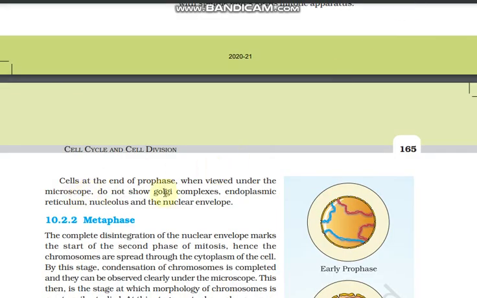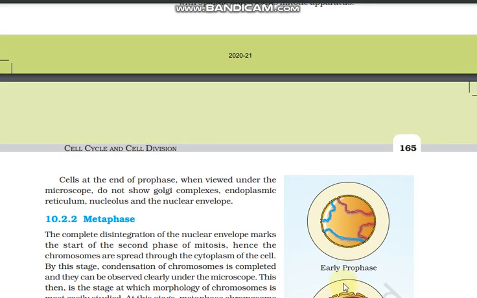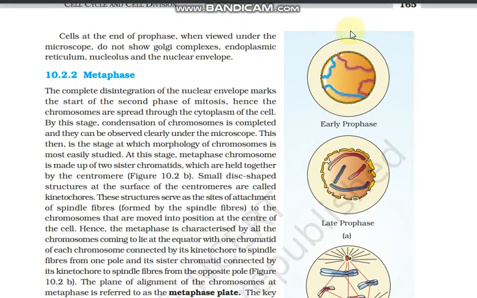Now the cell at the end of prophase, when viewed under the microscope, does not show the Golgi complex, endoplasmic reticulum, nucleolus, and nuclear envelope. It looks like this. This is the early prophase, and this is the late prophase diagram. In early prophase, the chromatin material gets condensed to form chromosomes.